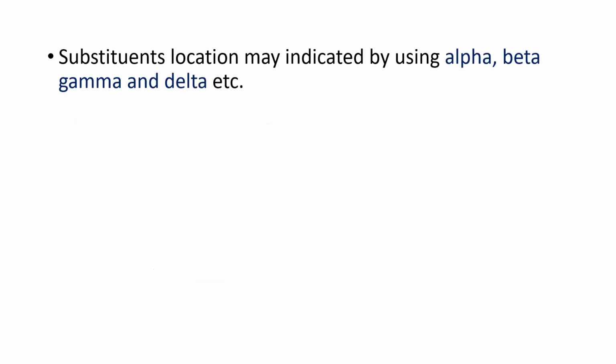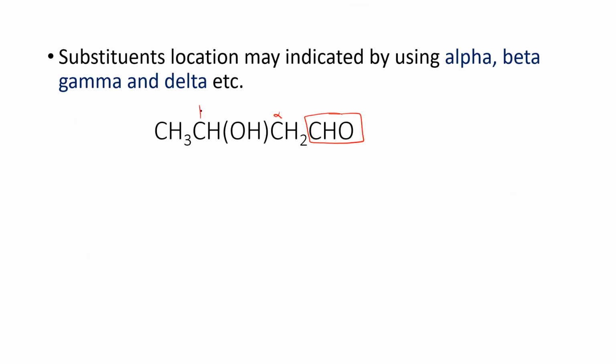The next one is that the substituent location may be indicated by using alpha, beta, gamma, delta like that. Say for example, this is a functional group. Aldehyde is a functional group, and here it is an alpha carbon, and here it is a beta carbon. How will we name this? Beta hydroxy. We know that aldehyde will be given higher preference than alcohol.